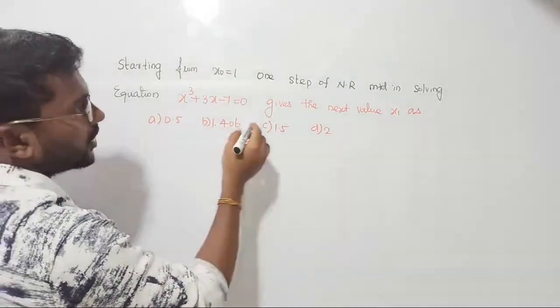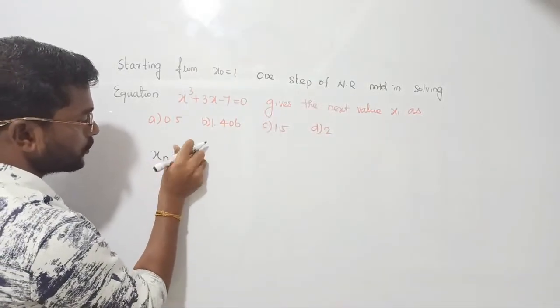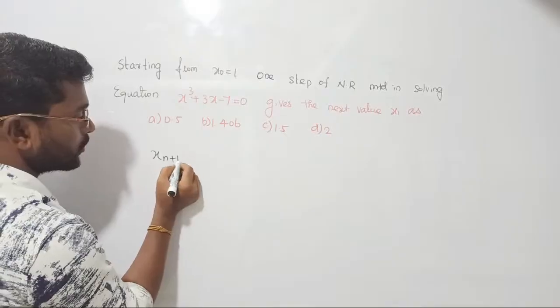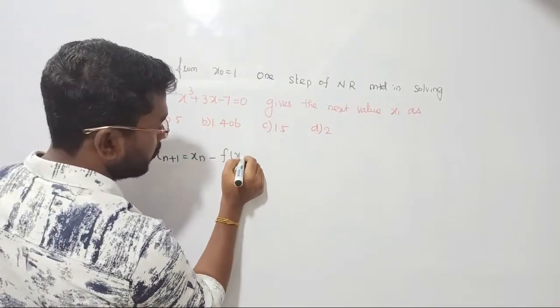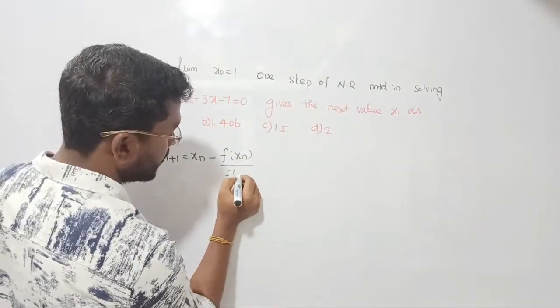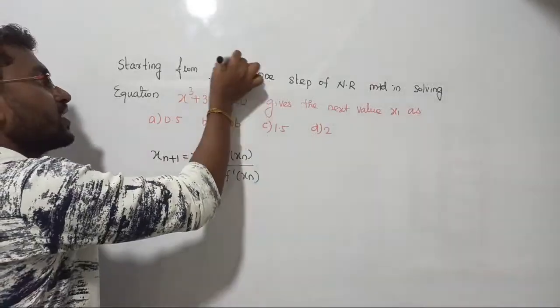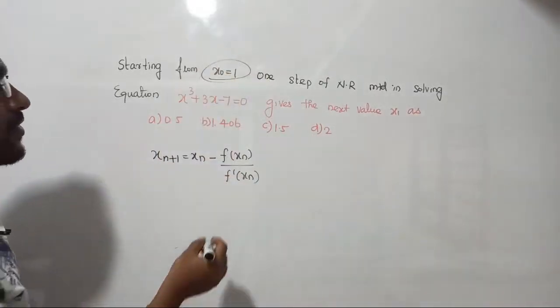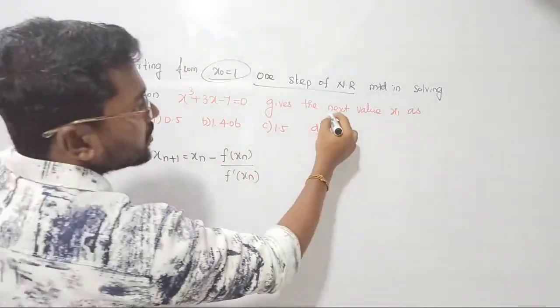See guys, what is the Newton-Raphson method? The formula we just saw: x(n+1) can be written as xn minus f of xn upon f dash of xn. Clear? Already x naught is given. You are requested to find the next value. One step of the NR method in solving the equation gives the next value.